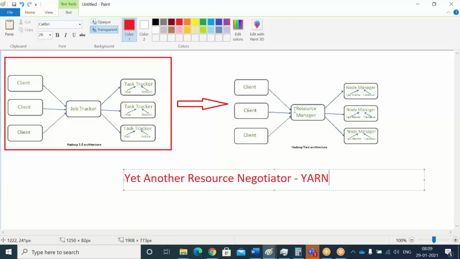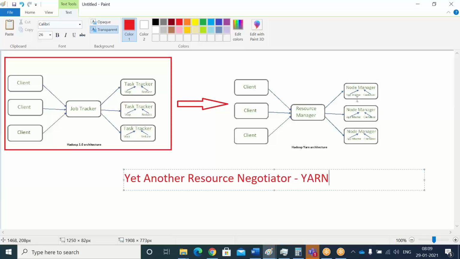How is it going to happen? Just imagine the resource manager is there, then the node manager. The node manager is nothing but each and every node; the replacement of the task tracker is the node manager. Inside the node manager, the way map and reduce were there, we now have the app master, that is the application master.